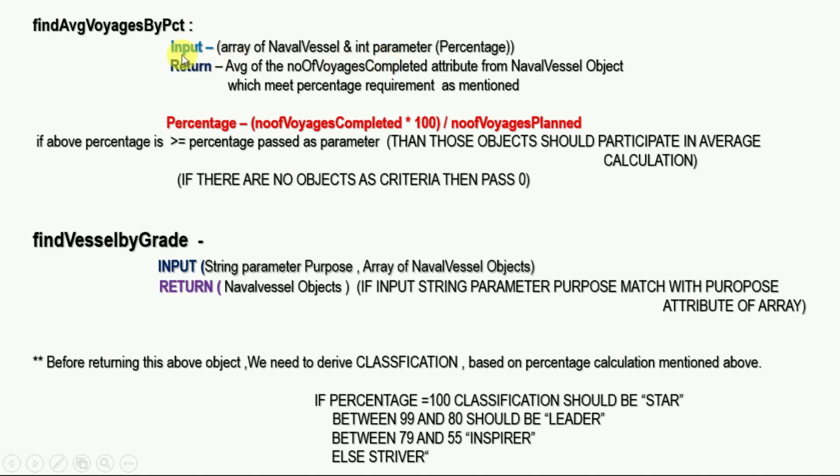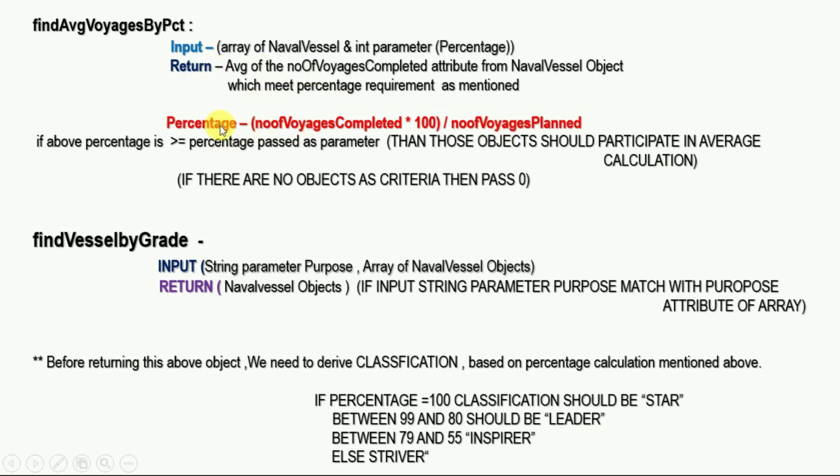The first method is to find average. The input part is that we need to take two inputs and pass two parameters. First is the percentage parameter of data type int, and next is an array of NavalVessel objects. And what we need to return? The average of this attribute from the NavalVessel objects when the percentage requirement is fulfilled. The percentage formula is already given: percentage equals number of voyages completed multiplied by 100 divided by number of voyages planned. So we need to derive the percentage first.